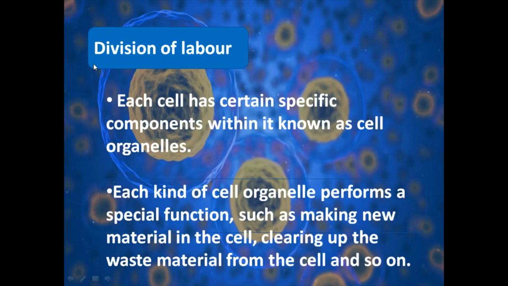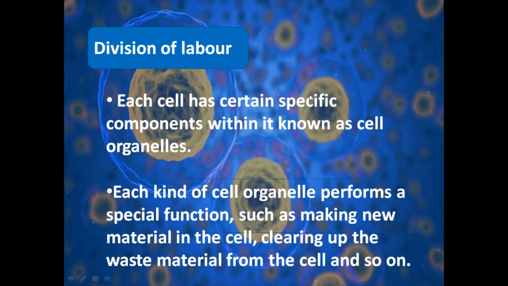The next topic that we have is division of labor. Let's discuss. It means different tasks performed by different systems. If we observe our body, we have different organs to perform different functions, like the heart to pump blood, the stomach to digest food, lungs to breathe, and many more. Similarly, division of labor is also seen within a single cell.